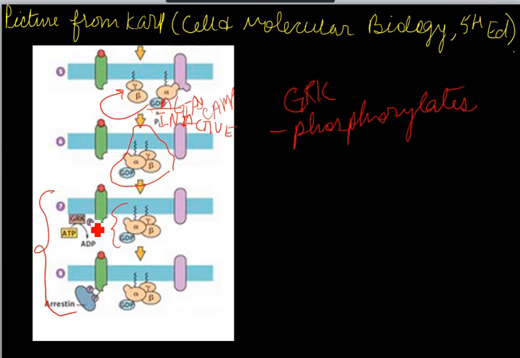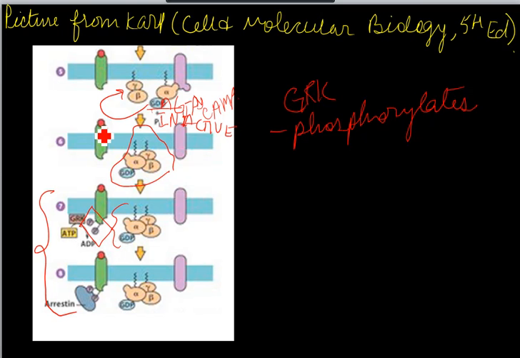this receptor. Now when there are phosphate groups on the receptor, or in other words, when the receptor is phosphorylated, this new form of the receptor will not have any affinity for the G protein.